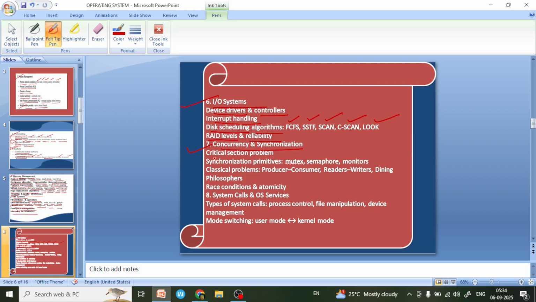Concurrency and synchronization: critical section problem, synchronization primitives, mutex, semaphore, monitors, classical problems, producer-consumer, readers-writers, dining philosophers, race conditions and atomicity, and system calls and operating system services. And types of system calls: process control, file manipulation, device management, mode switching, user mode to kernel mode, how to shift from user mode to kernel mode and kernel mode to user mode.